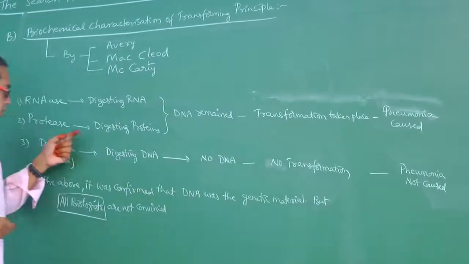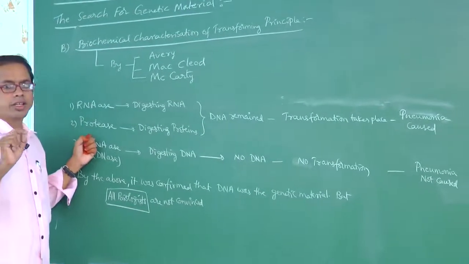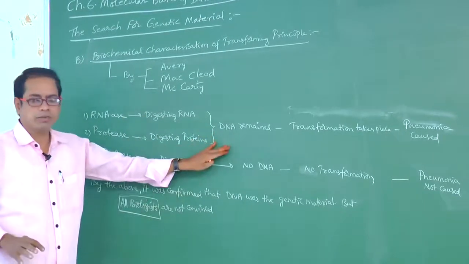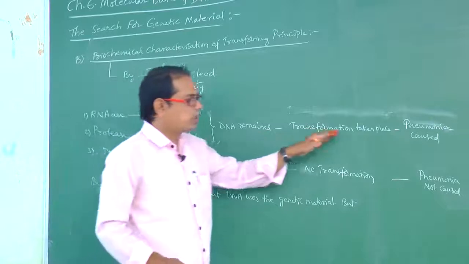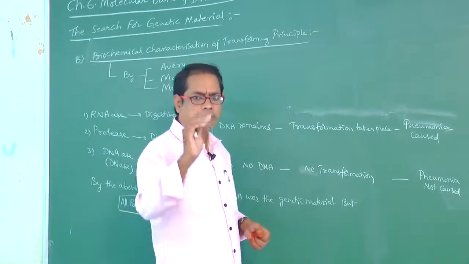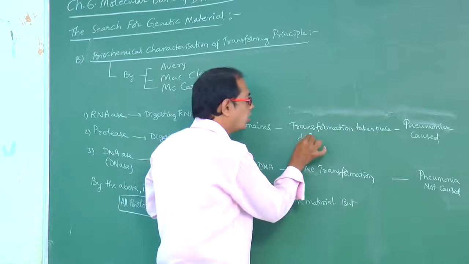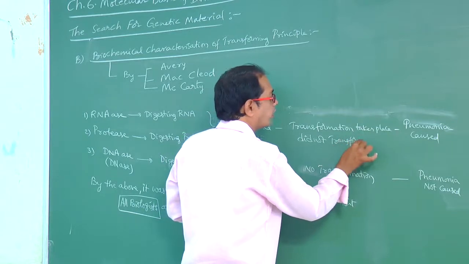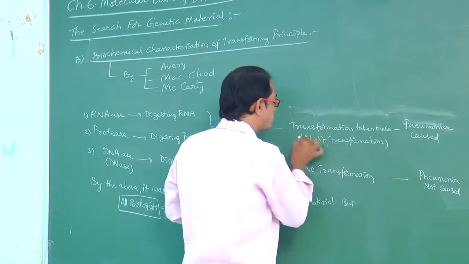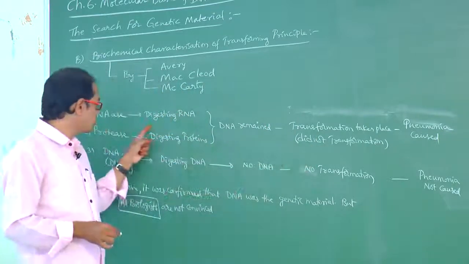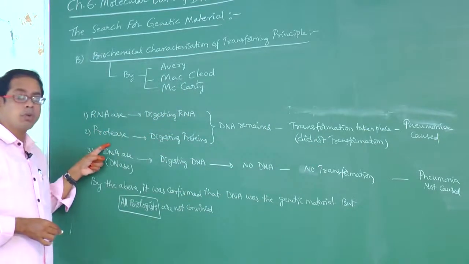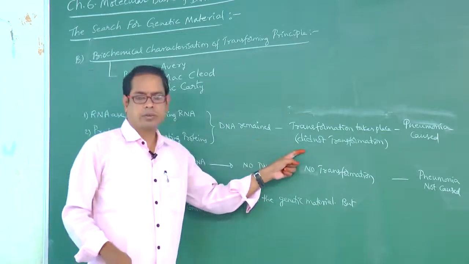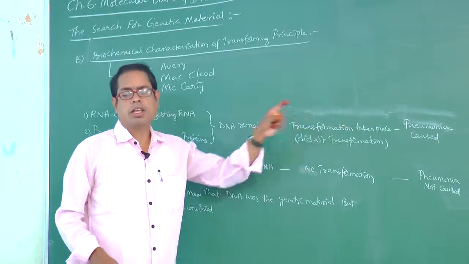Like that again, protease enzyme is taken, which is useful for digesting the proteins. DNA still remained without any change, so transformation takes place. Which type of enzymes did not affect transformation? This is very, very important, my dear students. Both RNase and protease did not affect transformation. Why? Because pneumonia is caused.